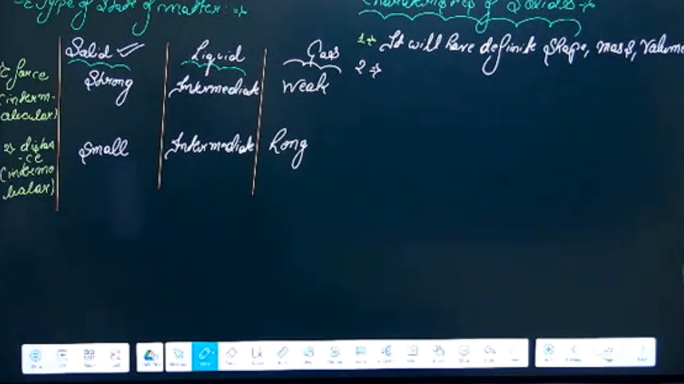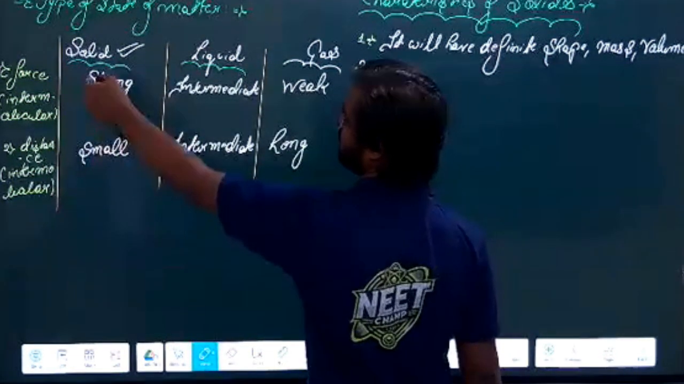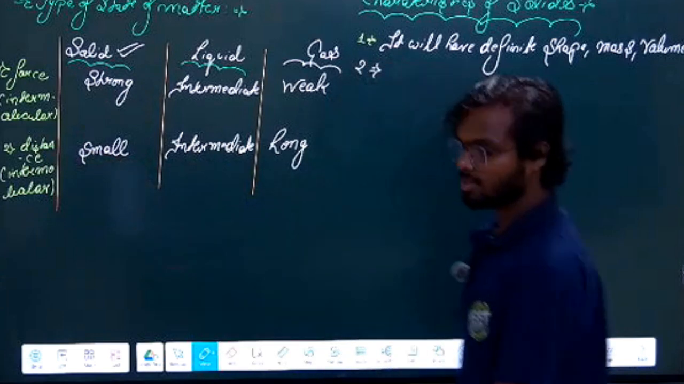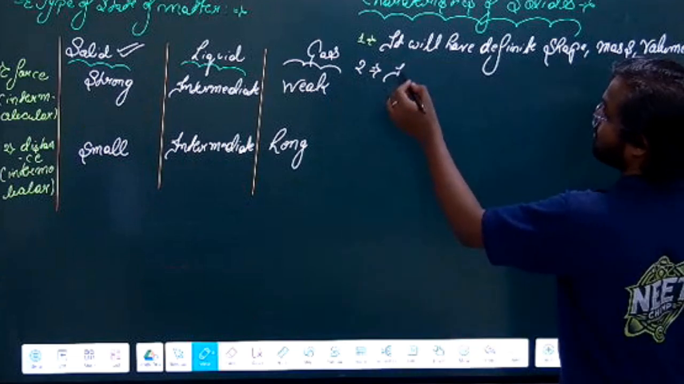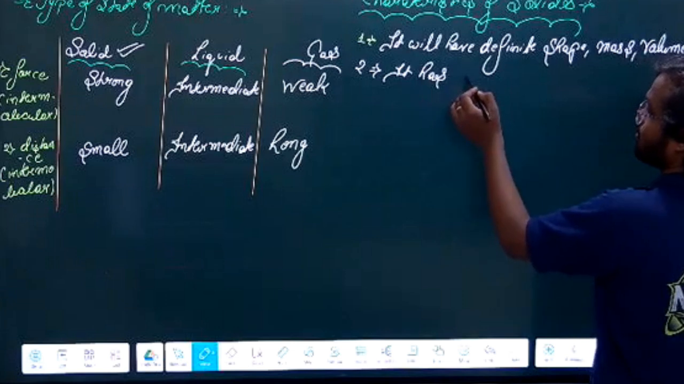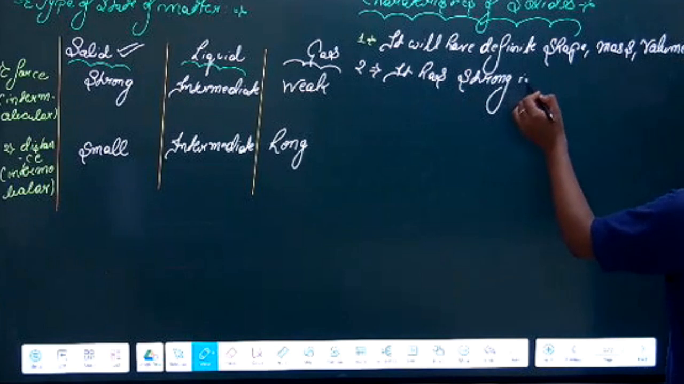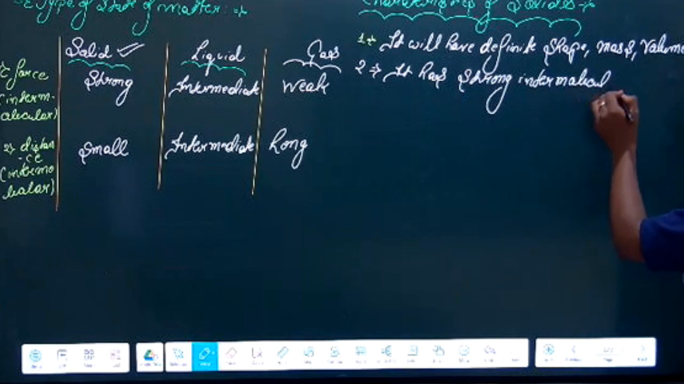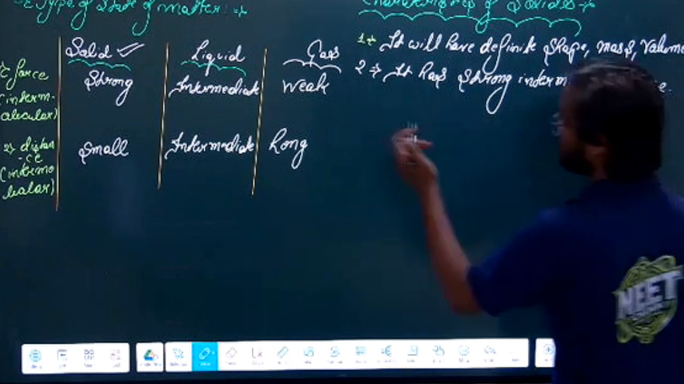The electrons are so close to each other. See, two properties are written here. They have a strong intermolecular force. They have a small intermolecular distance. This is the property only, right? So you can say it has a strong intermolecular force. See, no need to mug up everything. You have to use your brain.